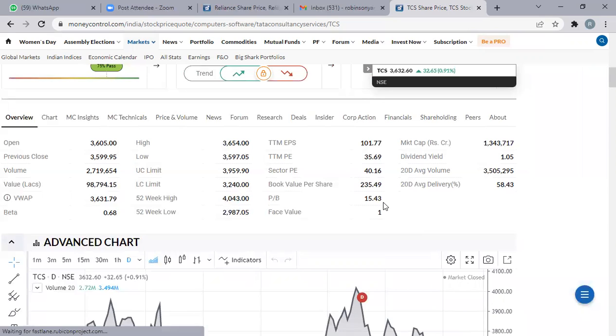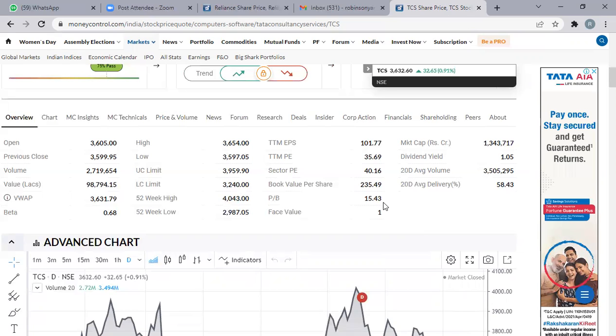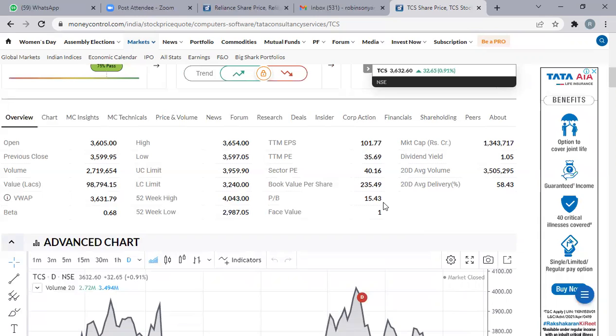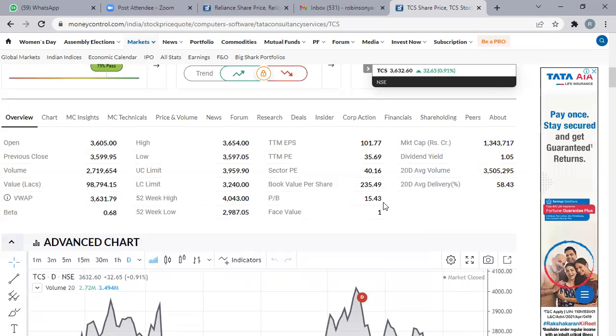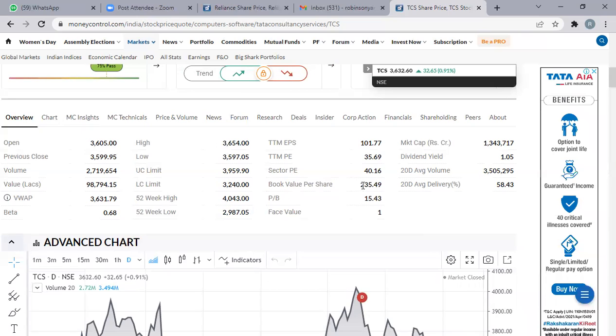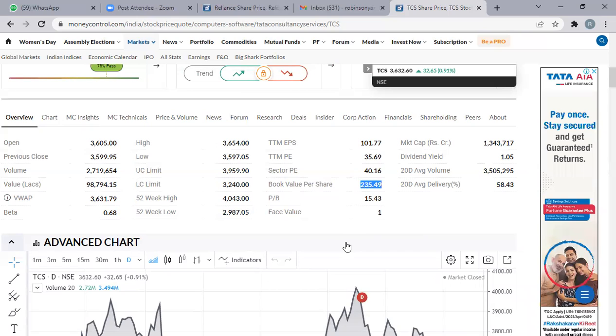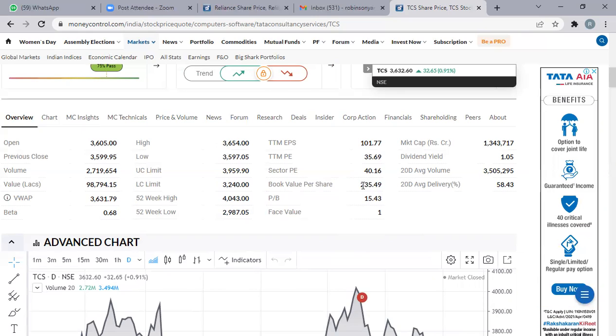Oil business is there, shipyards are there, energy business is there, then telecom business is there, and then retail business is there. So everywhere they are there. So their assets are more, but here if you see the TCS 235. So book value is very less as compared to Reliance.